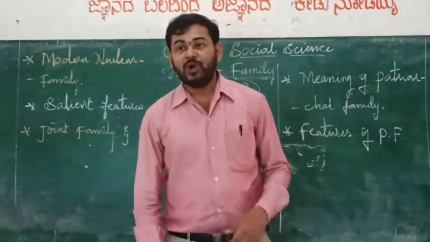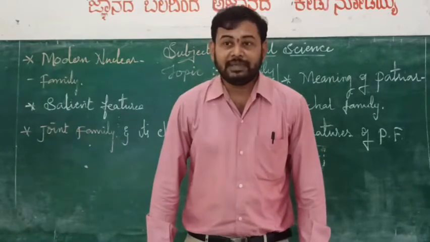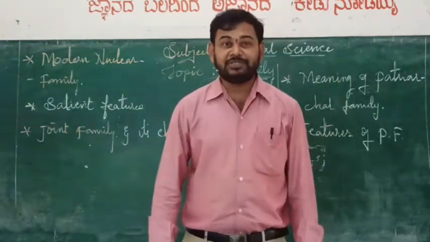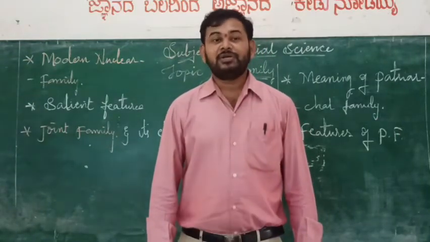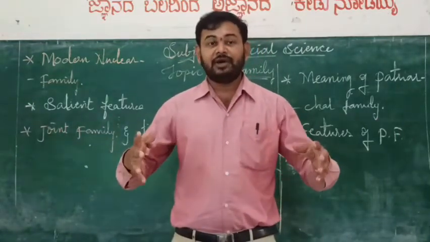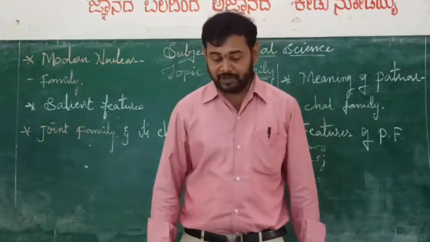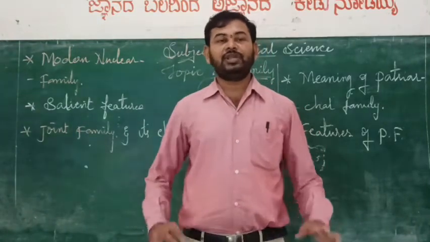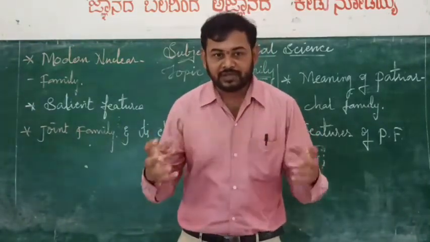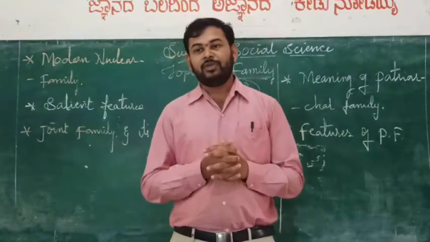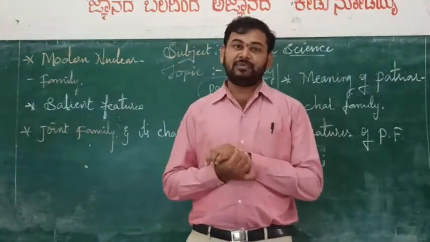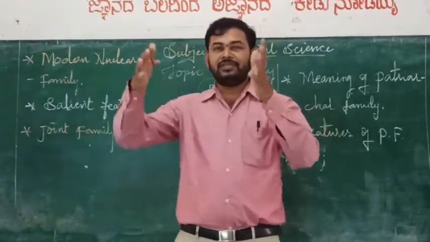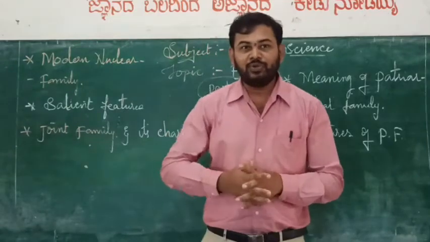Then what are the characteristics of a joint family? As I said in the definition, it is large in number. The first one is large in number, big in size, because there are many members in the family. Then coordination and cooperation: we can see coordination and cooperation among the family members. And the third one is same residence and same kitchen. All the members use the same kitchen and live under the same roof.